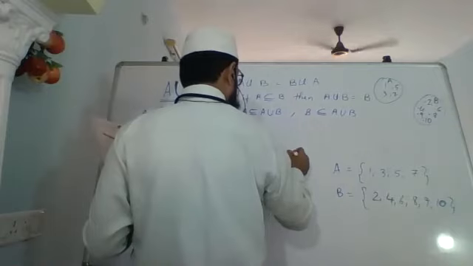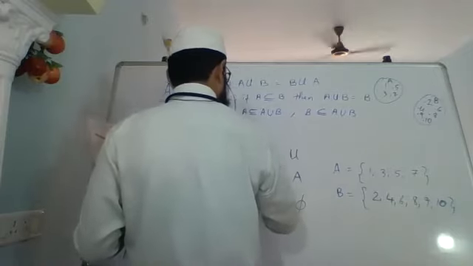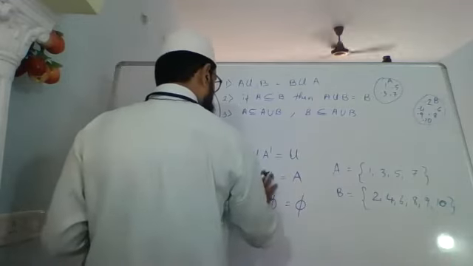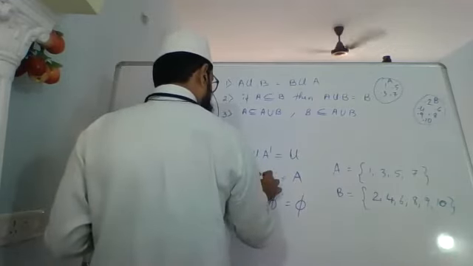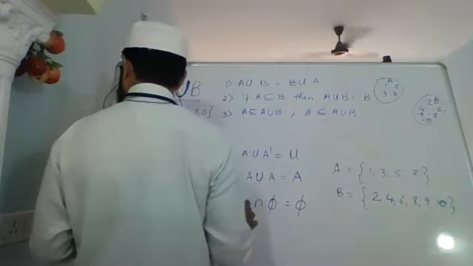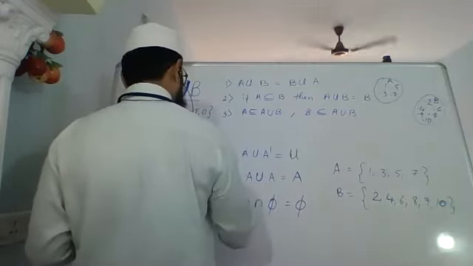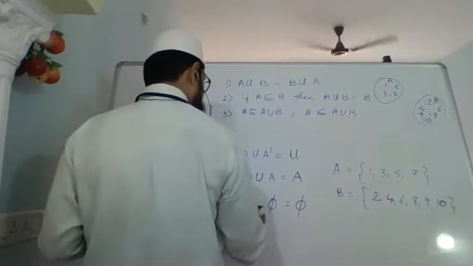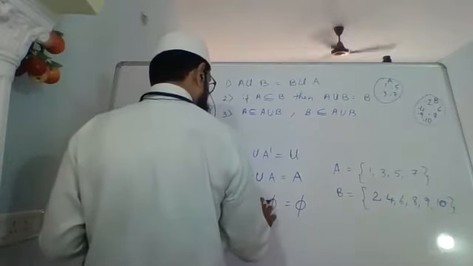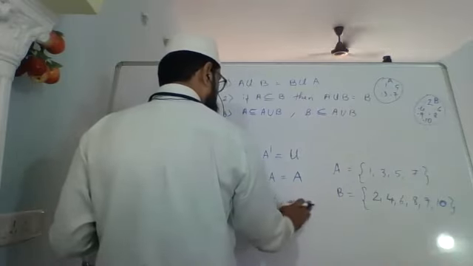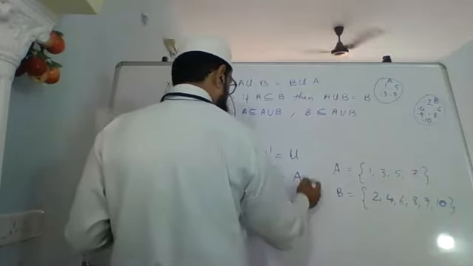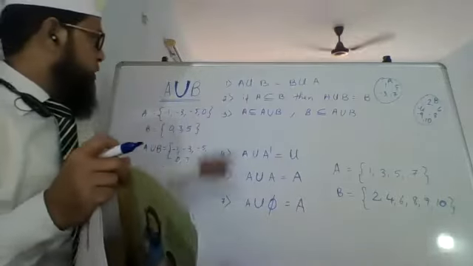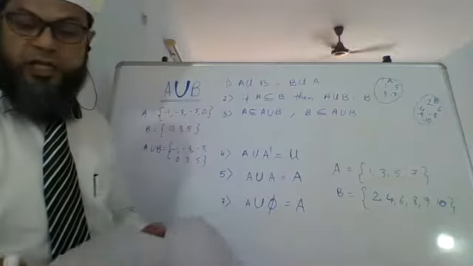A union A will also be A, and A union phi, or A union empty set, will be A. Take a screenshot of this so that even if you get disconnected, which is going to happen in a minute, you have this. Please copy these 6 properties.